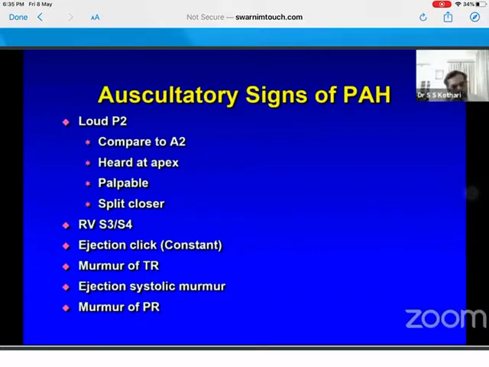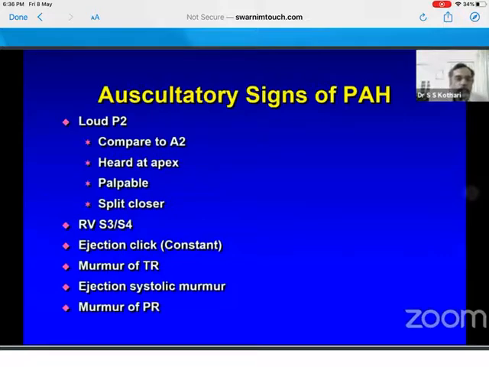When RV dysfunction and RV failure develops, then again the P2 becomes wide. So a wide fixed second sound in a gross RV failure could also happen because of RV dysfunction, but that is uncommon. For all practical purposes, a nicely split second sound gives you some idea that pulmonary vascular disease is not too bad. When there is a real PAH, real PVD, most of the pulmonary second sound becomes close, and when it fuses, becomes single also. A constant ejection click is seen in PAH. In constant ejection click, if you see sometimes, you can give a reference that Perloff feels that there is an inconstant ejection click in PAH also, and it could be true very rarely. For all practical purposes, the PAH click is a constant click.